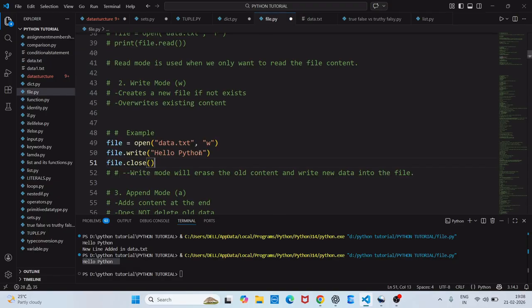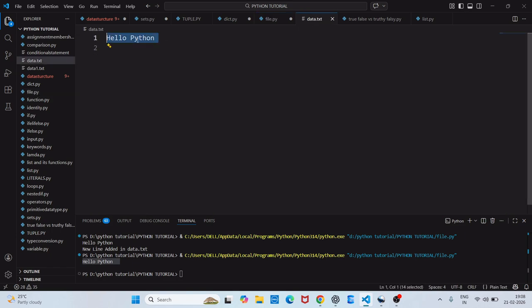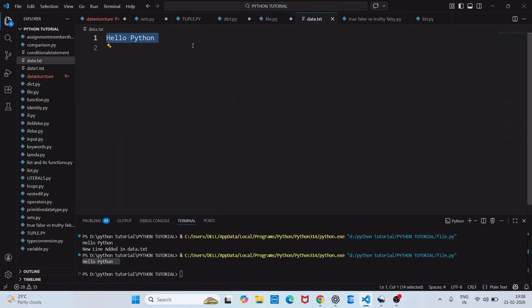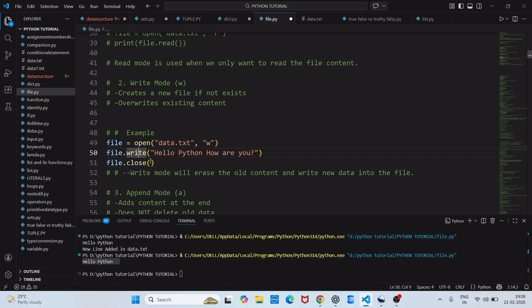I want to add some more: hello Python, how are you. Once I write hello Python, how are you, using the write function, it will override this one. It will remove this and replace it with hello Python, how are you. Then file.close. File.close means it will close the file after the writing. Just remember this one is not mandatory, but it is very good practice to use file.close.